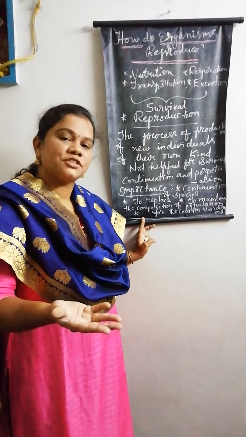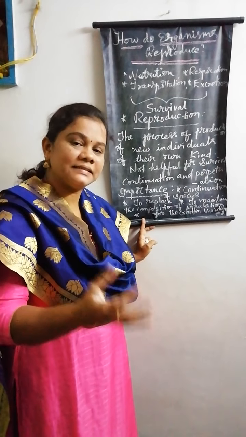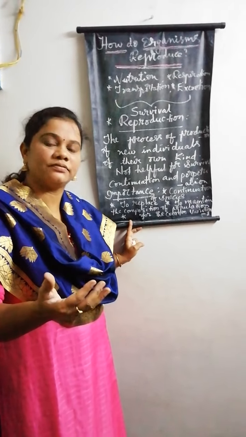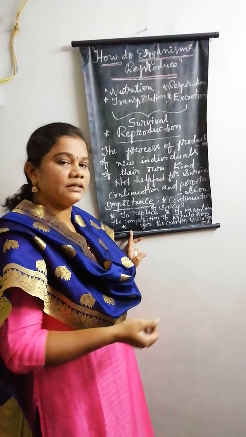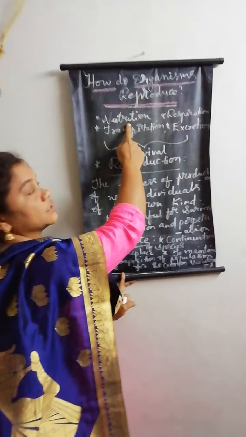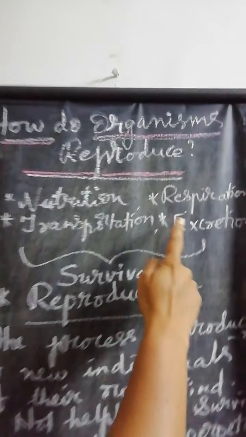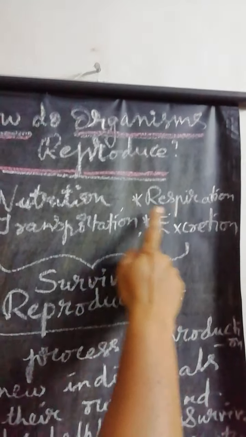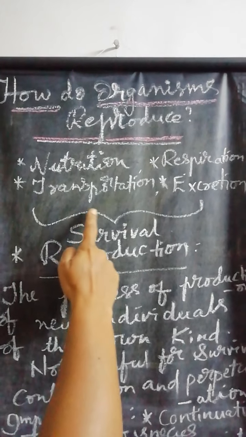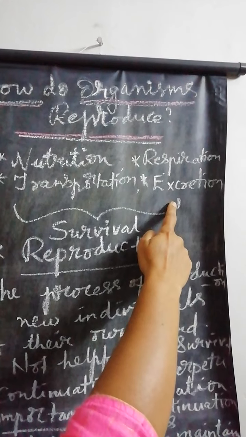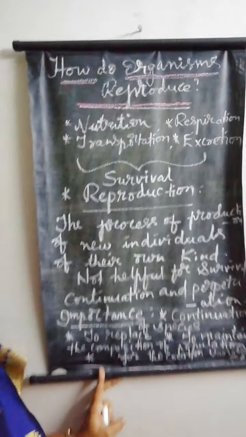So far in the previous chapter, we have talked in detail about the various types of life processes, right? As a part of that, we have talked about nutrition in organisms, respiration in organisms, transportation in organisms, and also excretion in organisms.